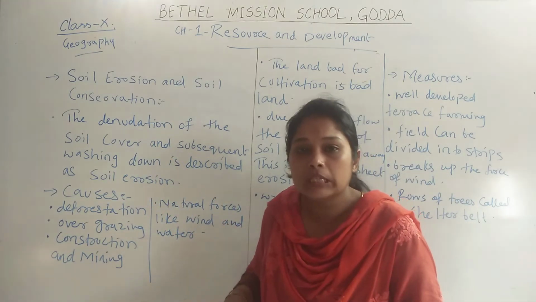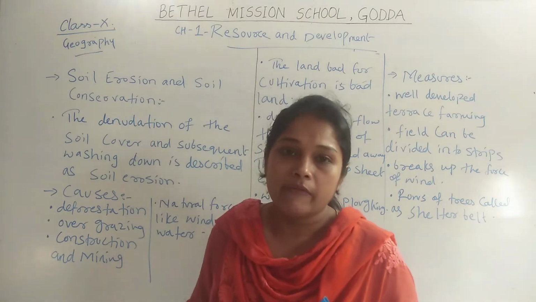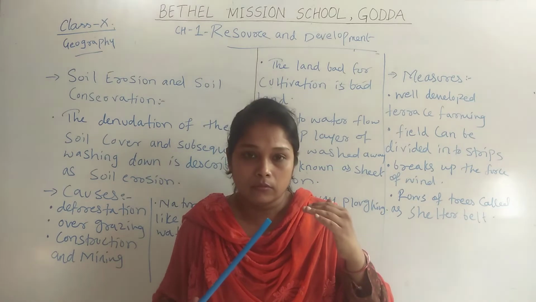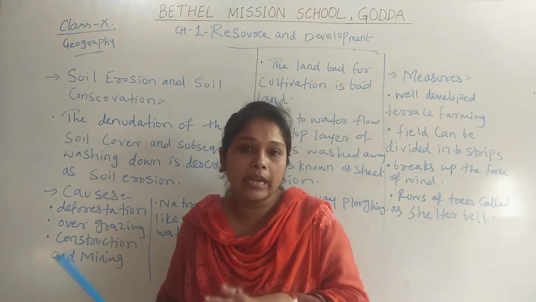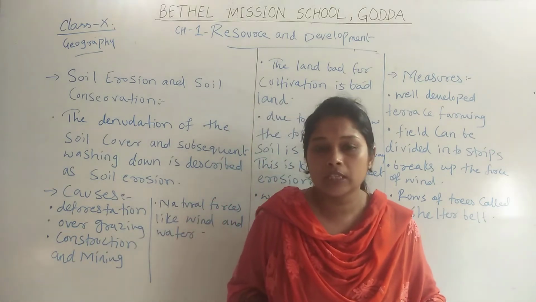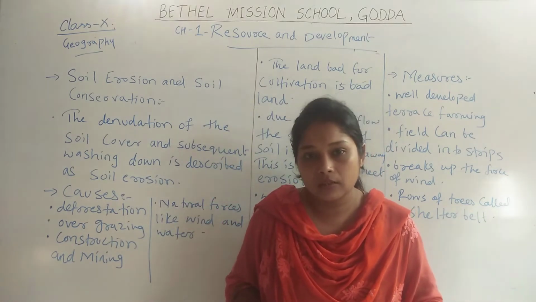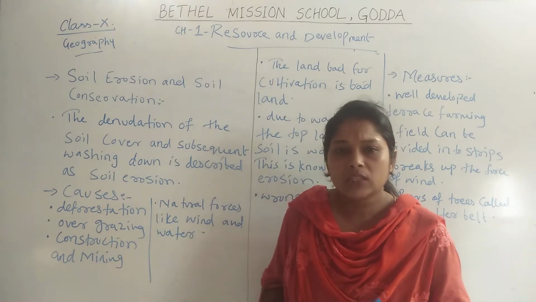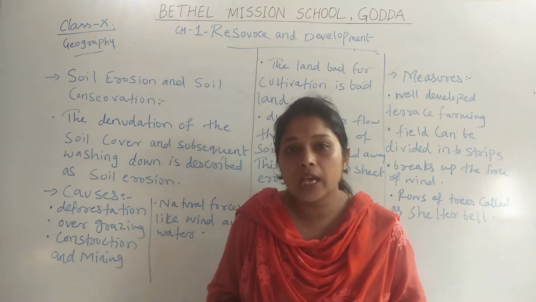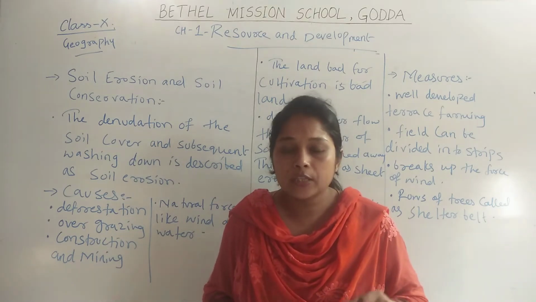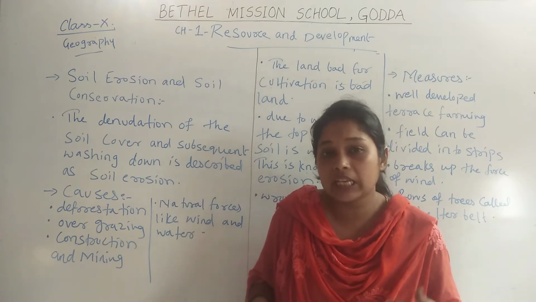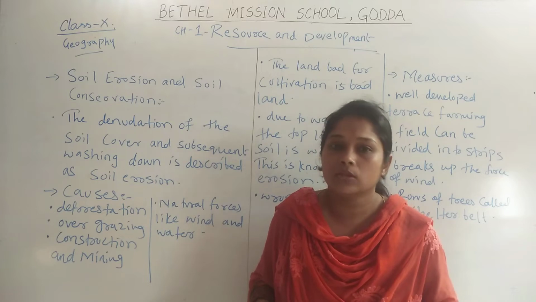So soil erosion means that because of heavy rainfall and the fast flow of rivers, the soil gets washed away from the land surface, and when soil is washed away, the fertility of land decreases, which is called soil erosion. As we say, soil is a renewable resource, but it takes hundreds of years to make one layer of soil. So it is very difficult to renew the soil, as although it is renewable, we cannot renew it very easily. That is why we need to conserve the soil.